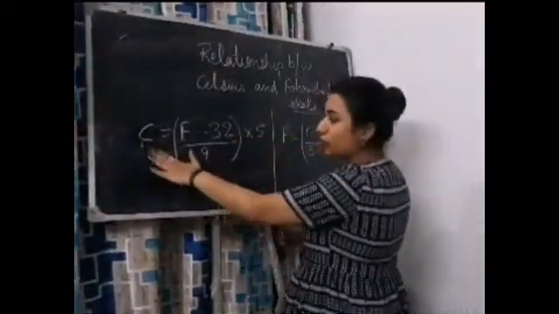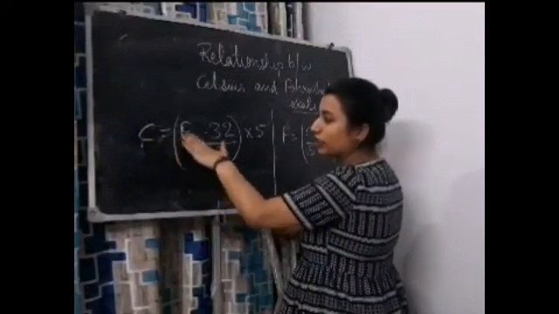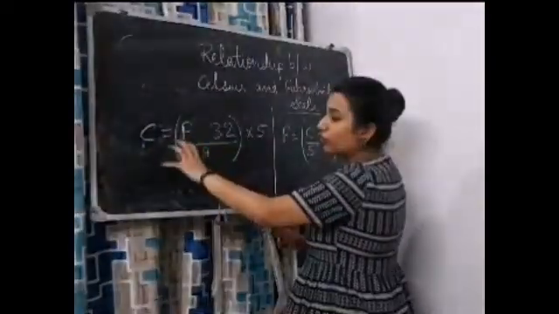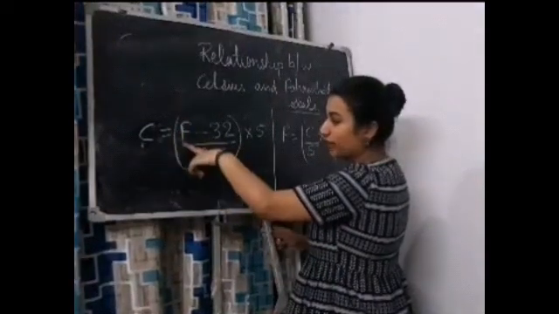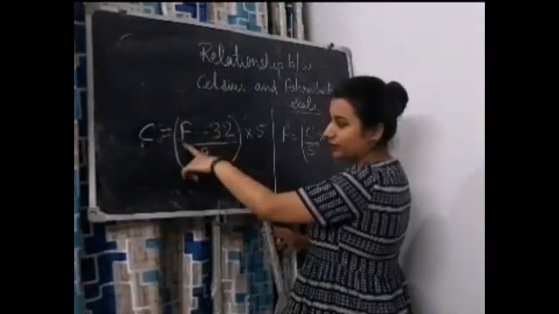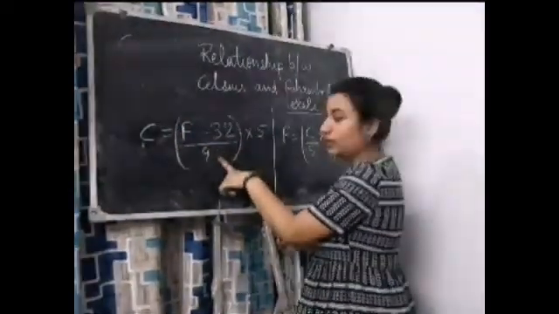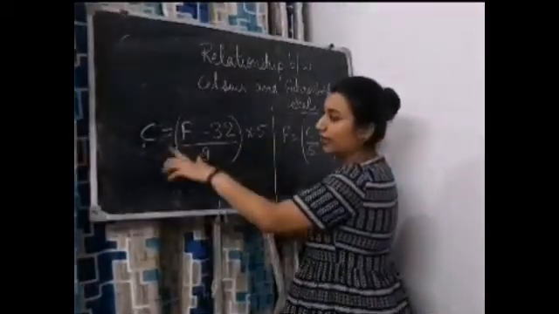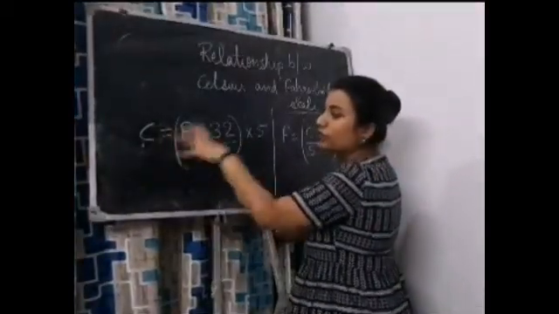So here is the formula. The first formula is converting the Fahrenheit scale into the Celsius scale. If we have to convert Fahrenheit into Celsius, we will subtract 32 from the Fahrenheit value, then divide it by 9, and then multiply the answer by 5. This is how we convert the Fahrenheit scale into the Celsius scale.